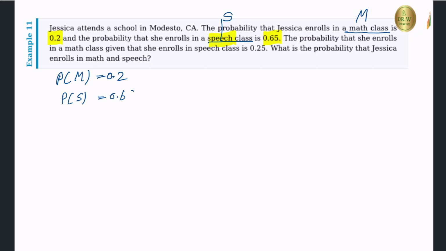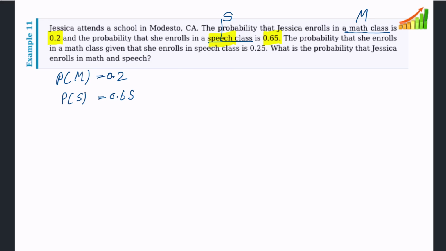Right, let me understand how many events we should consider here. Okay, here they talked about math class enrollment, right? Therefore, I take M for the event math class enrollment. Then they talk about speech class enrollment. Then I take S for the speech class enrollment event. Then let me write this information using notation. Probability of M is given 0.2, probability of S is given 0.65.